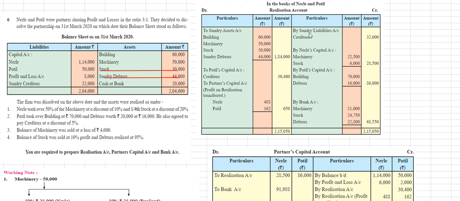On this side, by sundry liabilities account, the sundry creditors amount is 32,000 rupees.